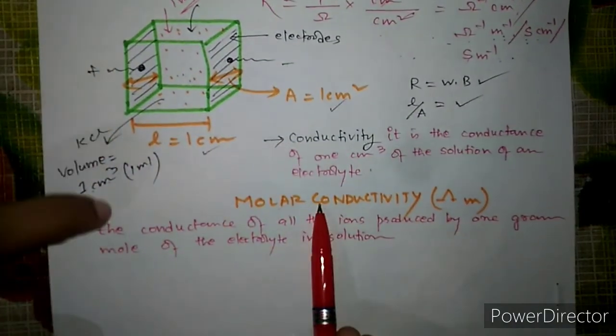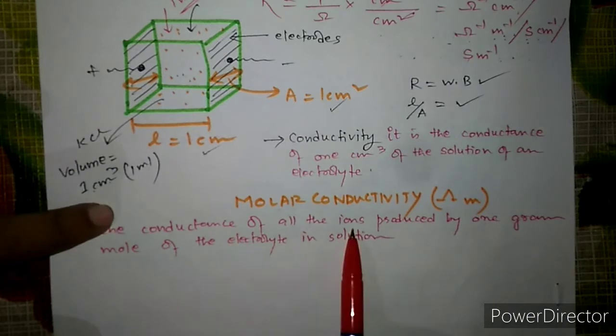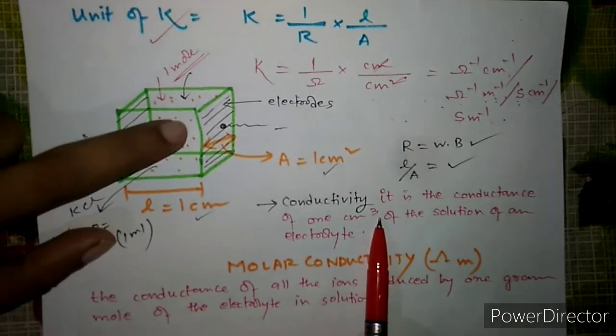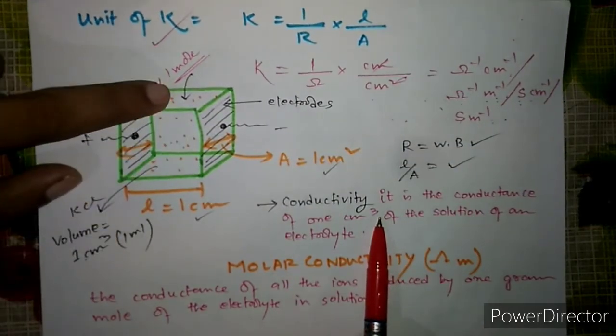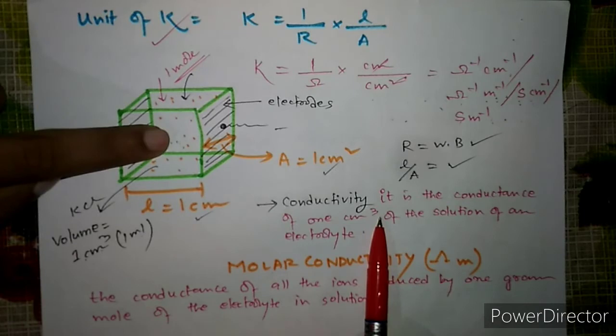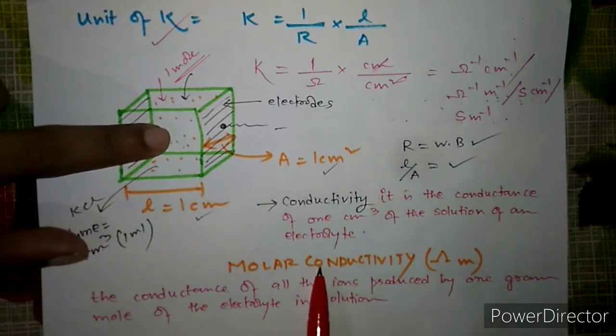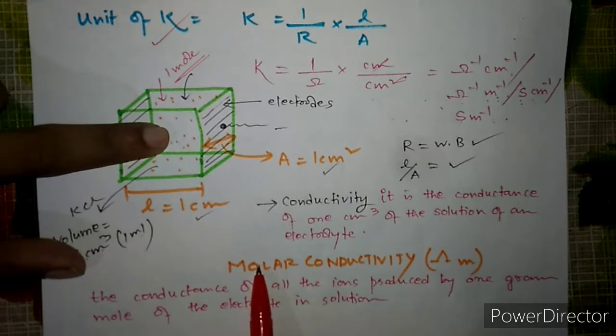So molar conductivity, it is the conductance of all the ions produced by 1 gram mole of the electrolyte in solution. That means if you take 1 gram mole, that means 1 mole of the electrolyte here, and you find out the conductivity, the conductivity will be called as the molar conductivity.